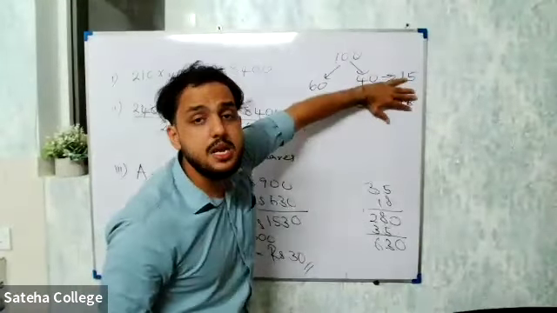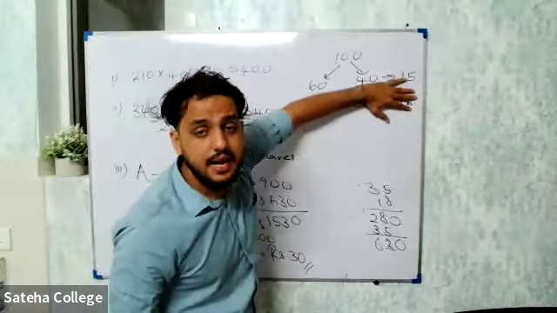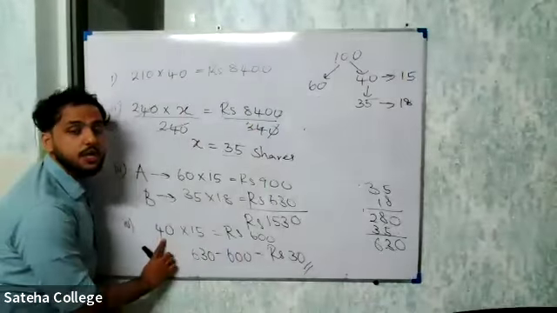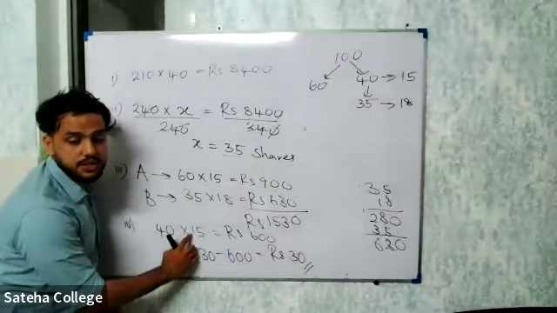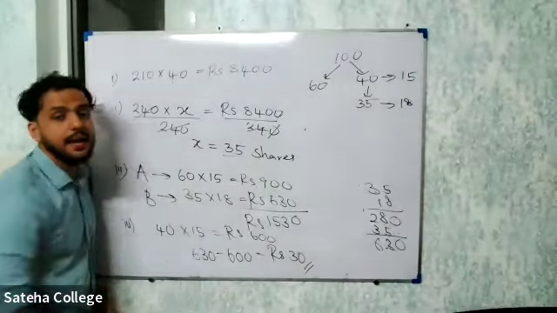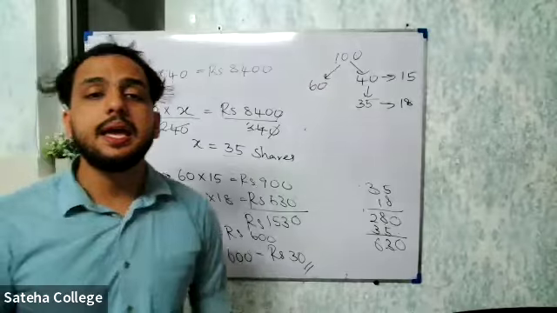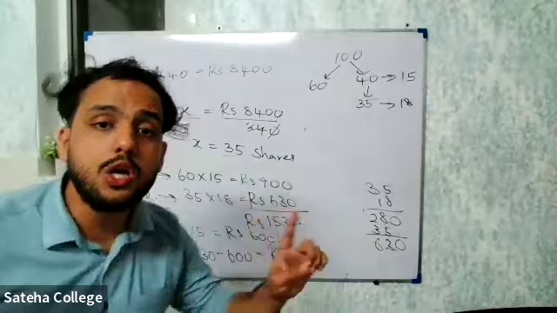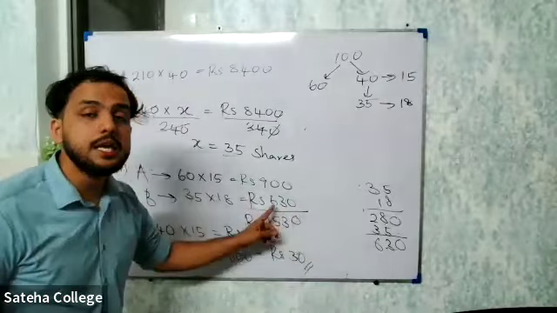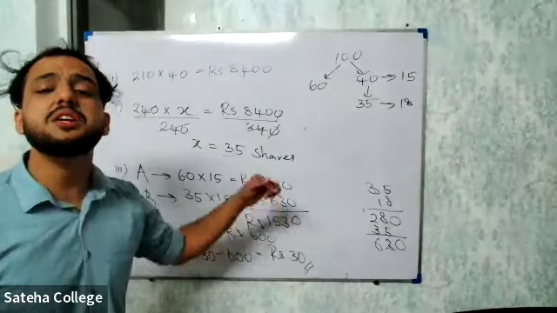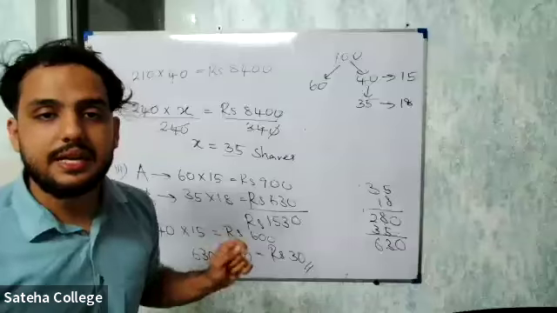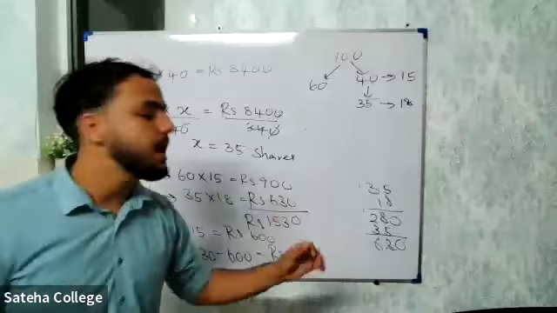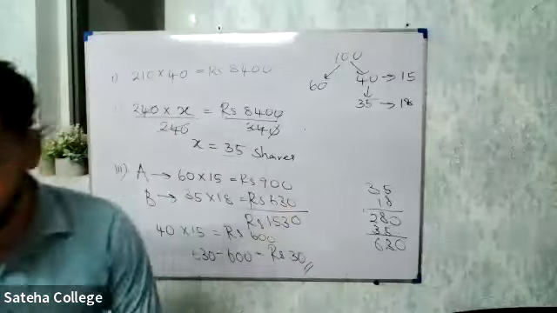Let's say he did not sell his shares. If he did not sell his shares, how much will he get? 40 shares he has, one share 15 rupees. If you multiply, from company A he will receive an amount of 600. So because he sold his shares, he got 630. If he did not sell his shares, he will get 600. What is the additional amount? Because he sold his shares, he got an additional amount of 30 rupees.